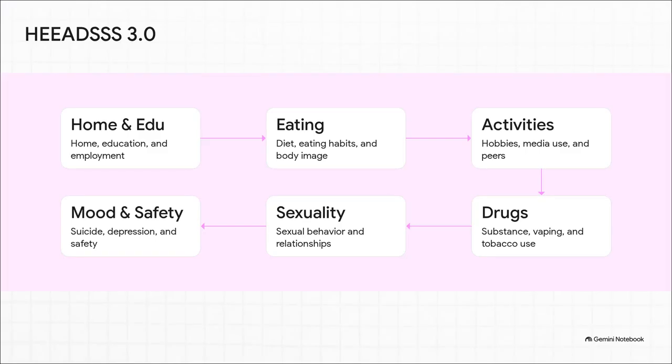As your patients enter their teens, medical risks shift heavily toward behavior. To compliantly uncover these psychosocial risks in a confidential setting, providers use the GAPS guidelines and the HEAT SSS 3.0 assessment framework. This updated version critically steps through home, education, eating, and activities, which now heavily factors in media and screen usage. Then it covers drugs, including vaping and ENDS, sexuality, suicide and mental health, and finally, safety. And crucially, this structured interview ideally needs to be documented as having occurred without the parents present in the room to ensure you're getting an accurate risk capture.